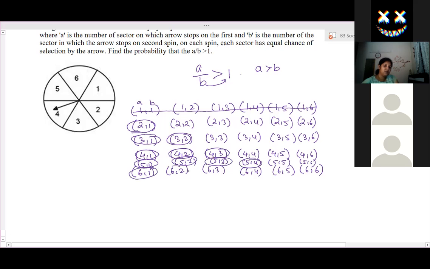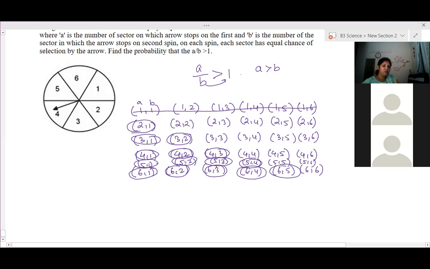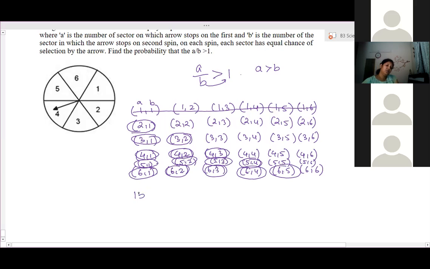Then 6 1, 6 2, 6 3, 6 4, 6 5. So many outcomes are there: 1, 2, 3, up to 15. So the probability is 15 out of 36, which is 5 by 12.